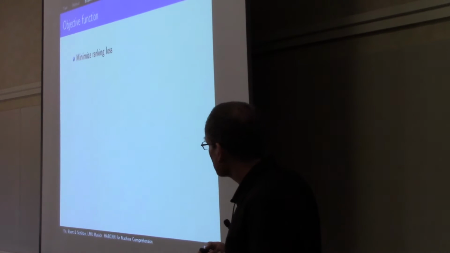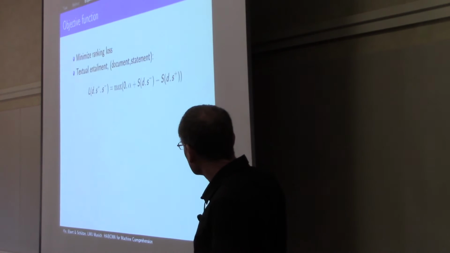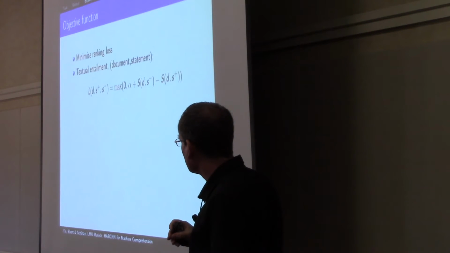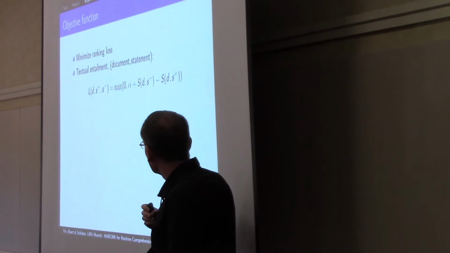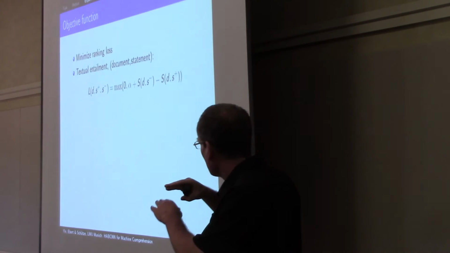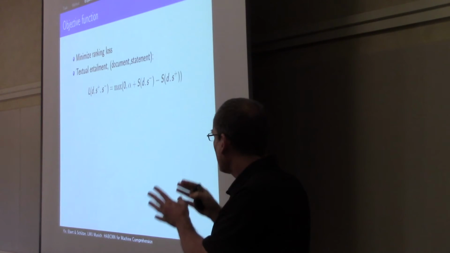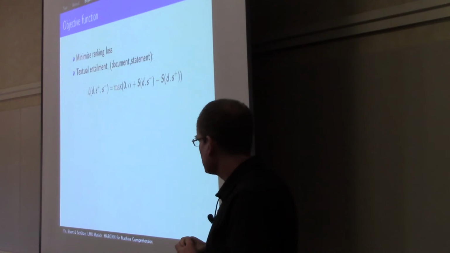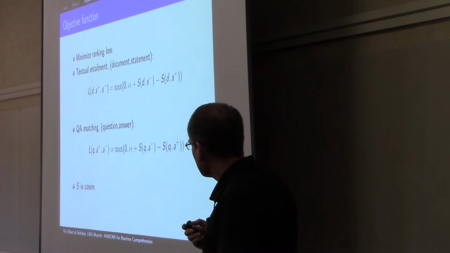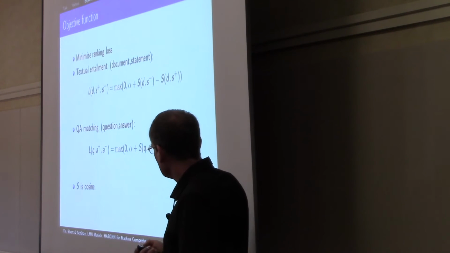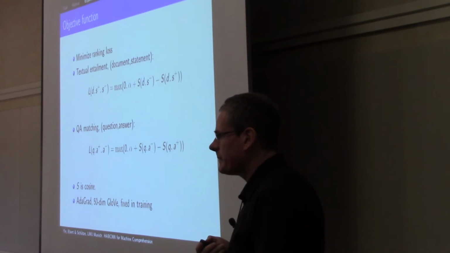Experiment. So our objective function is to minimize ranking loss. For textual entailment, this looks like this. Remember, in textual entailment, the input is a document and statement. We have a vector for the document and a vector for the statement. And so what we're trying to do here is rank the cosine of the document with the correct statement higher than the cosine of the document with incorrect statements, separated by a margin. And the same for question answering, for the question answer formulation. S here is cosine, and we use Adagrad and 50-dimensional GloVe vectors, fixed in training.